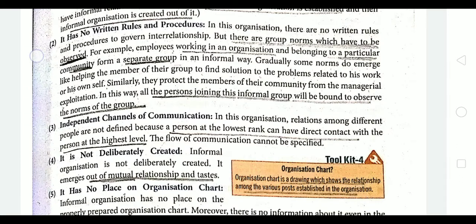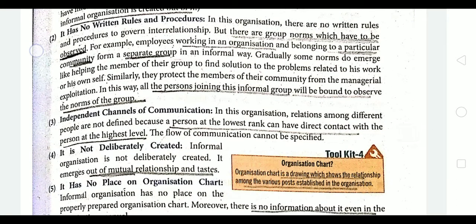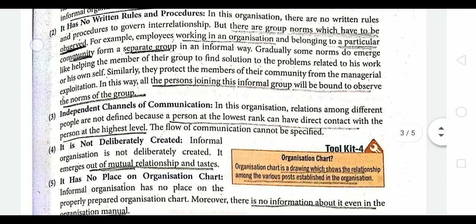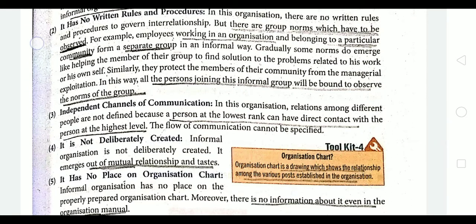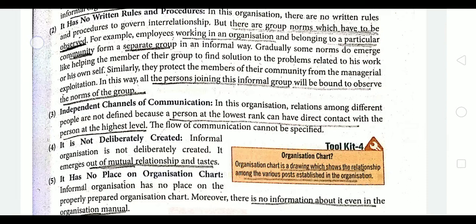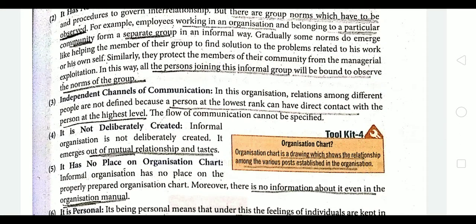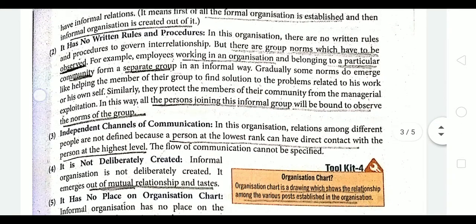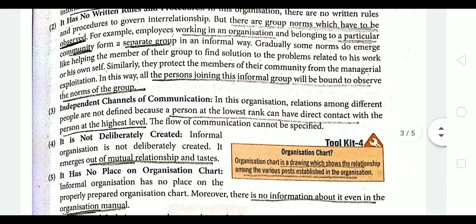So for example, employees working in an organization who belong to a particular community form a separate group. Like if you are in a class of 36 students, then out of that there might be 5 or 6 students who have one group, and 7 to 8 students who have another group. That is possible because they are sharing some common interest. All the persons joining this informal group will be bound to observe the norms of the group. They don't have any organizational rules and procedures to follow; they have the group norms and group rules.